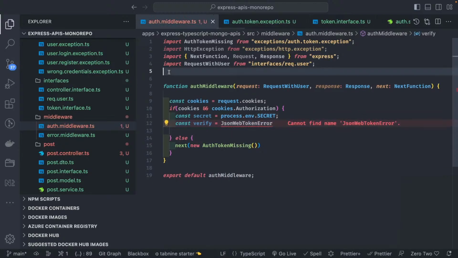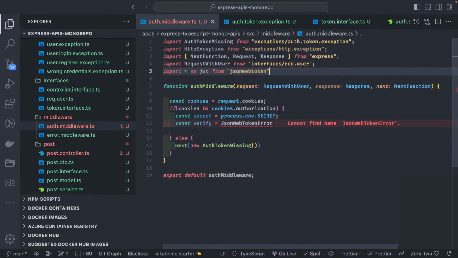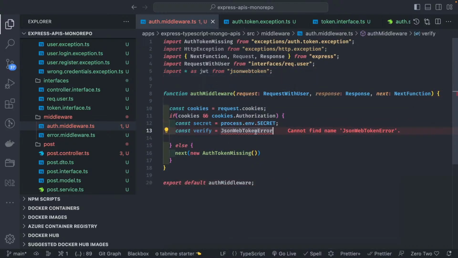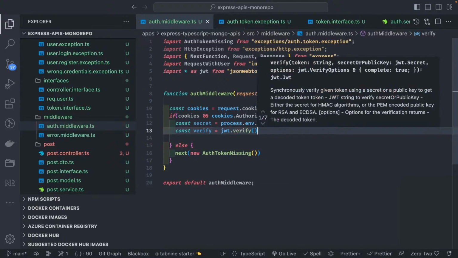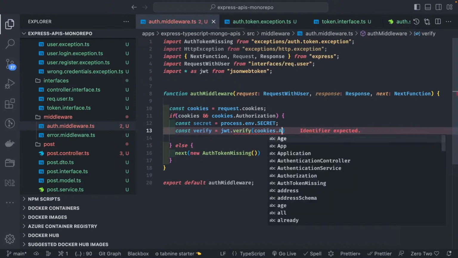We are going to import jwt from jsonwebtoken, and we are going to do jwt.verify. So jwt.verify contains two arguments, cookies.authorization.